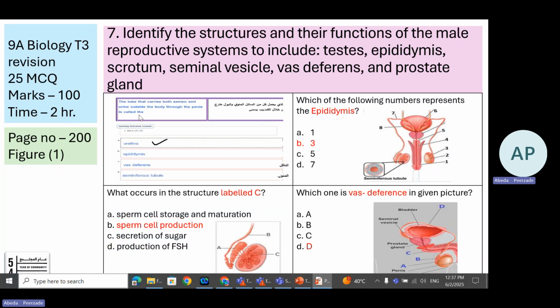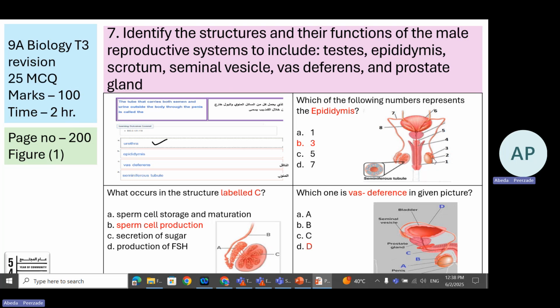Let's see the example questions. The tube that carries both semen and urine outside the body through the penis is called the urethra. Now, epididymis, which number represents it? Look at this again. Number 2 and number 3 are very close. So here you need to observe the diagram very well.